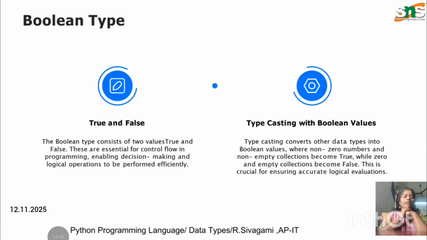Here I give the Boolean data type. The Boolean data type means the value is true or false. If there are only two options, the value is true or false, this is the Boolean data type.